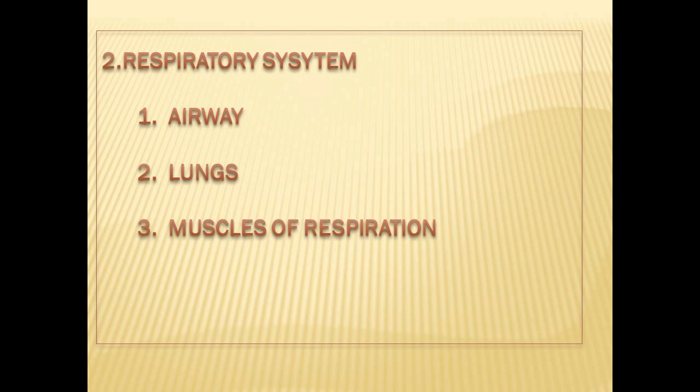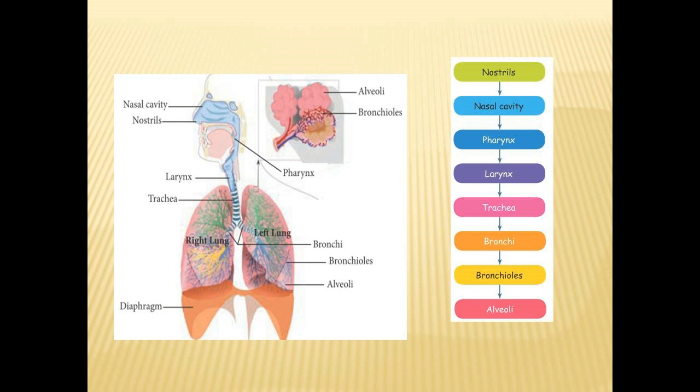The second organ system which we are going to discuss is about respiratory system. First one is airway, second one lungs, and third one is muscles of respiration. The given diagram represents the respiratory system of our body. The parts given here are nasal cavity, nostrils, larynx, pharynx, trachea, bronchi, bronchioles, alveoli, and diaphragm.